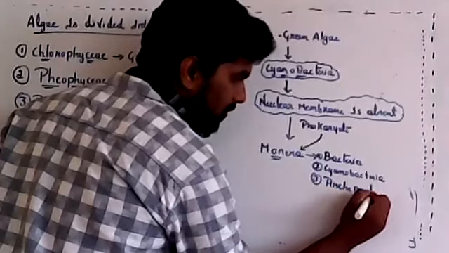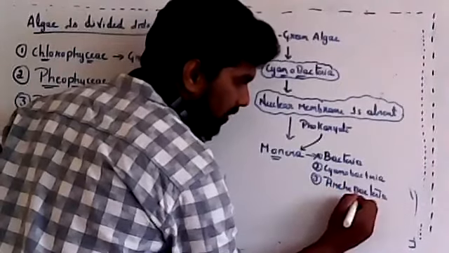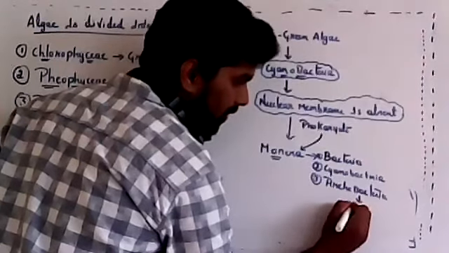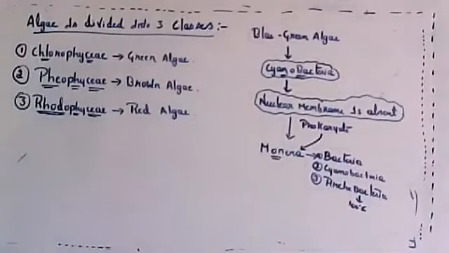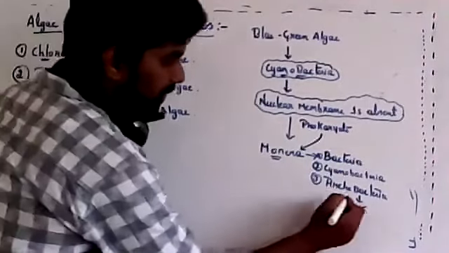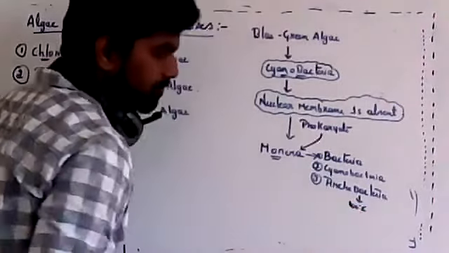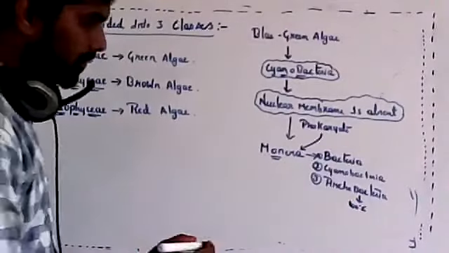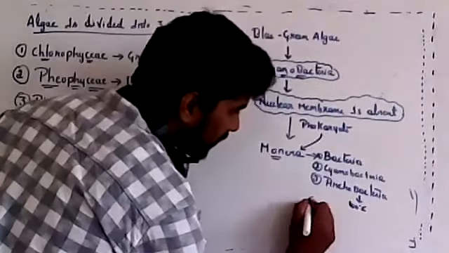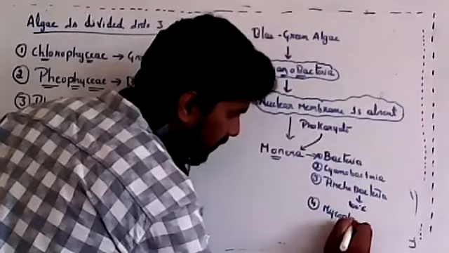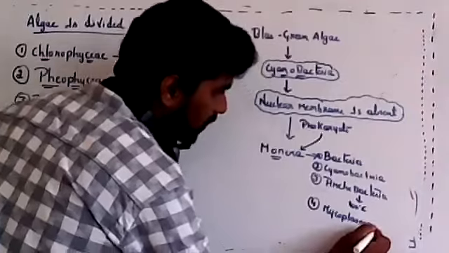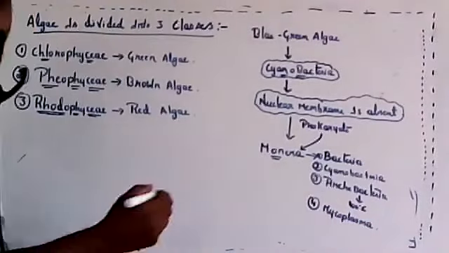Archaebacteria is nothing but which lives at 100 degrees Celsius. Wherever this temperature is present, it can survive. That is the character of Archaebacteria. Then Mycoplasma. All these are considered under Monera.